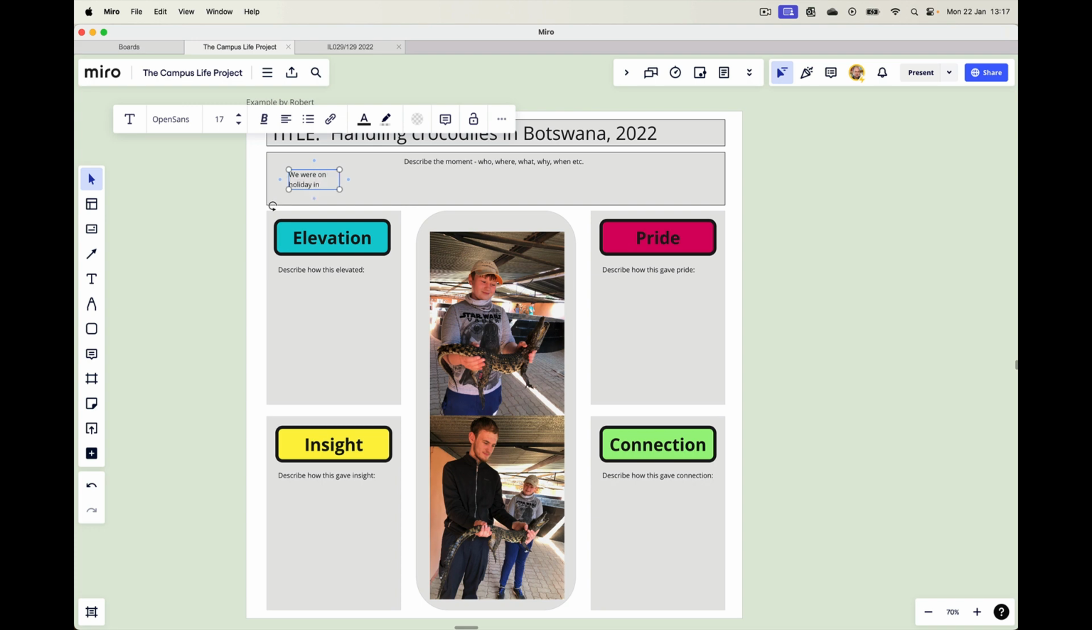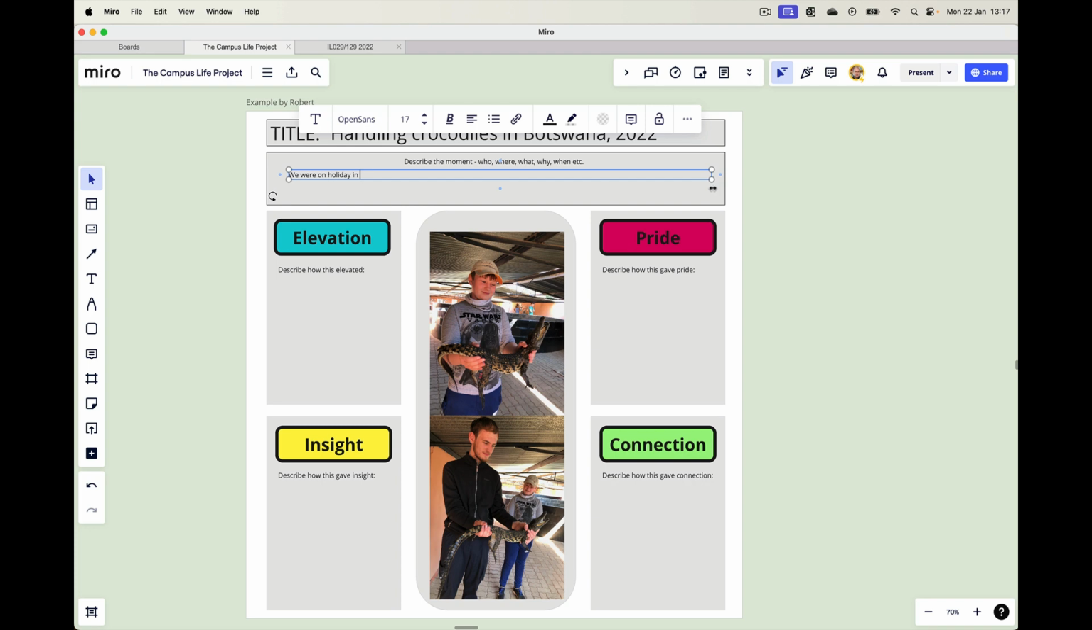Now notice as I start typing, the text box is the wrong shape, so I want to just drag out the edge of the text box to fill the box it's going into a bit better. There. So I would describe who these people are, what we were doing there, what the place was, things like that. Just giving a really good, rich description of what this is.